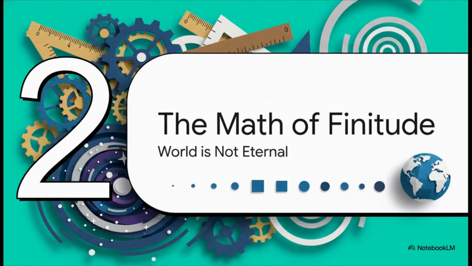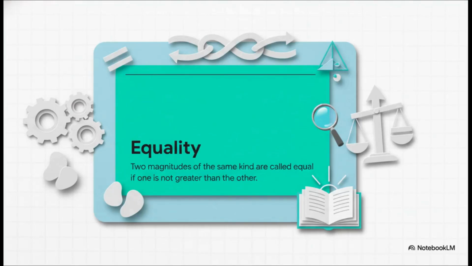Which brings us to Part 2, the math of finitude, or how he proved the world isn't eternal. To prove God exists, Al-Kindi knew he first had to mathematically prove that the physical universe is not infinite, it has limits. So here's his first axiom. I want you to treat this as an irrefutable rule for the logical game we're playing right now. Two magnitudes of the same kind are equal if one is not greater than the other. Pretty simple, right? Makes perfect sense.